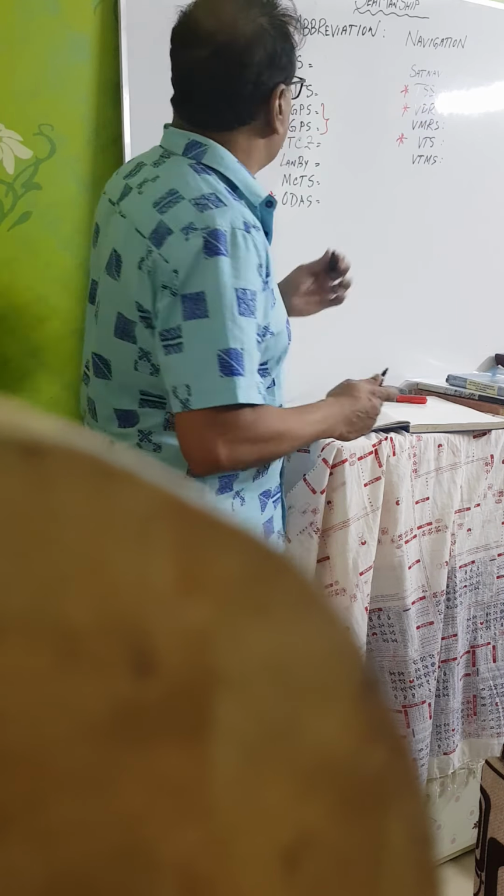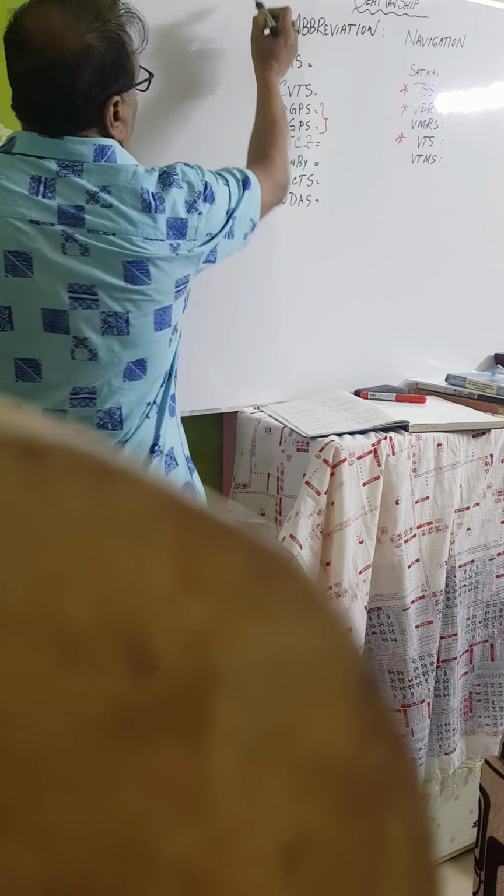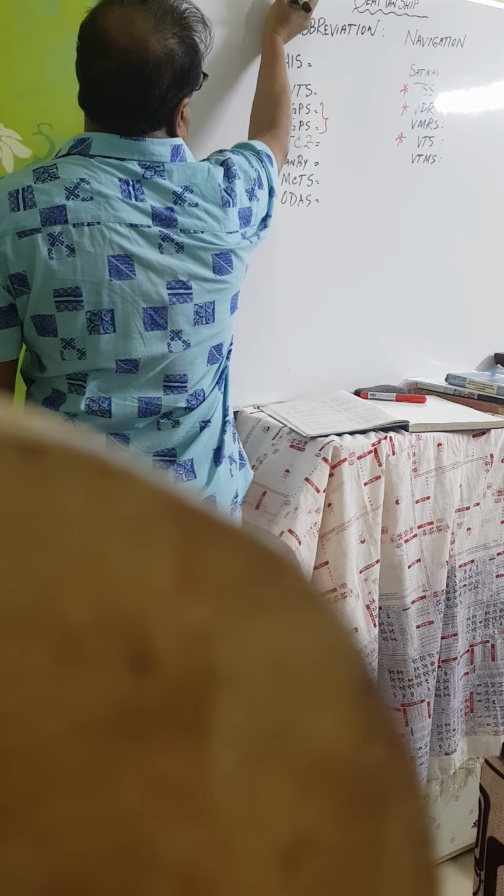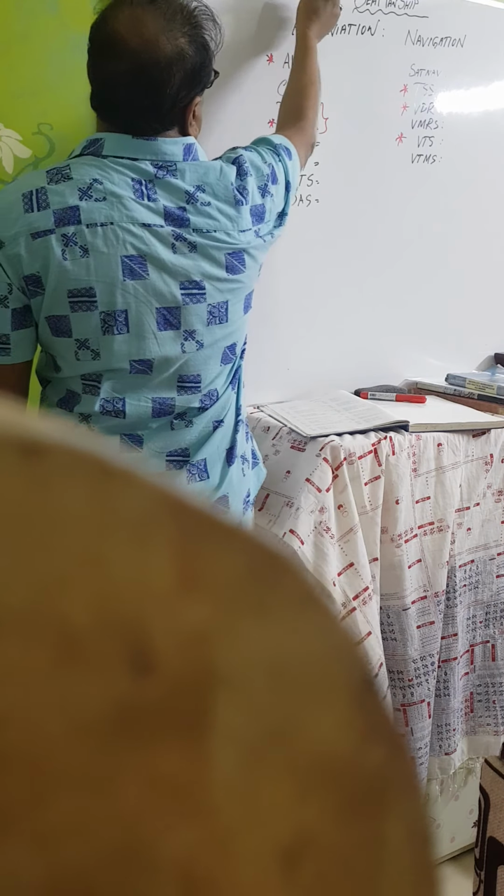But 1 point is equal to 11.25 degrees. Which one is yesterday? Shopnil Sarkar, thank you very much for correcting that one. 1 point is equal to 11.25, so how many points? 32 points in the compass rose, right?